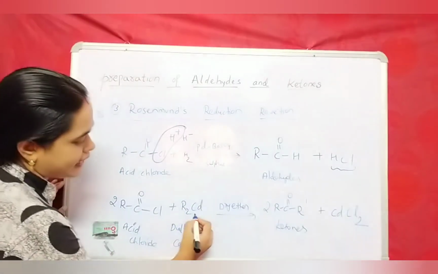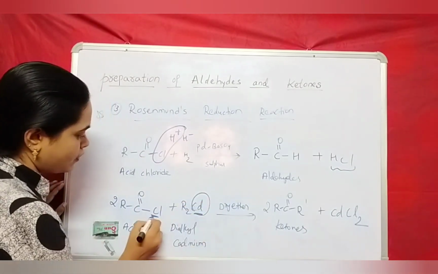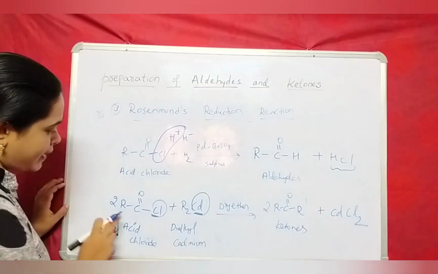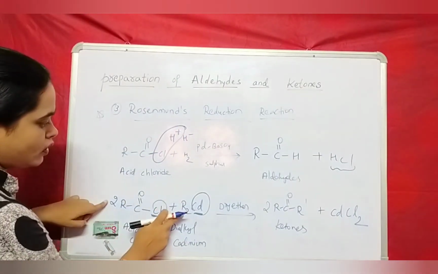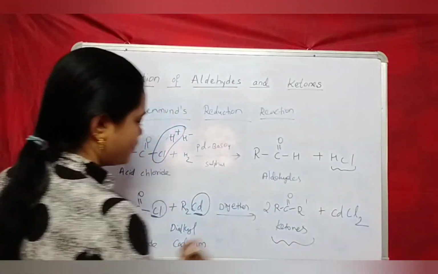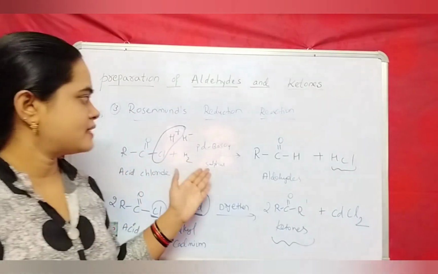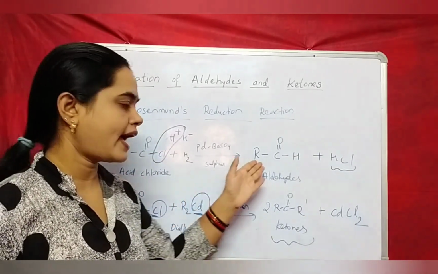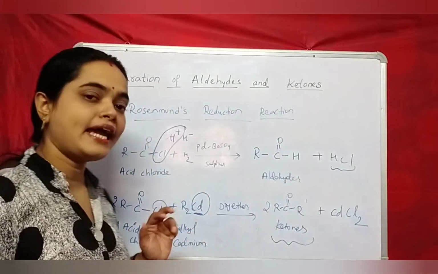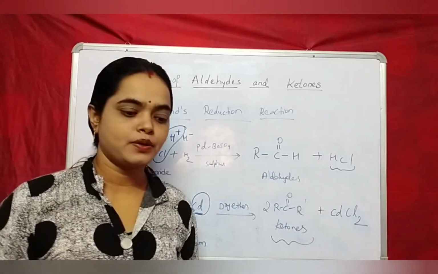See, this one cadmium along with 2 chlorines is removed as cadmium chloride, and the remaining product is 2 RCOR. Remaining product ketones are formed. So in this way, when acid chloride is taken in presence of palladium barium sulfate and sulfur, aldehydes are formed. When 2 molecules of acid chlorides react with dialkyl cadmium in presence of diether, ketones form.